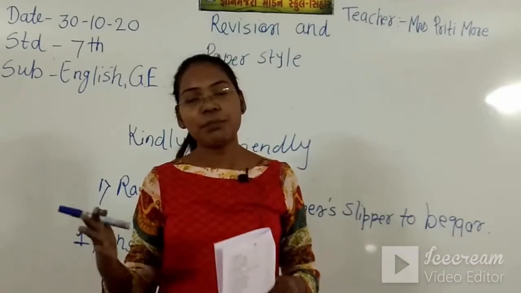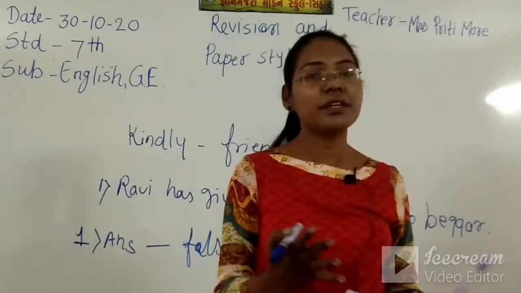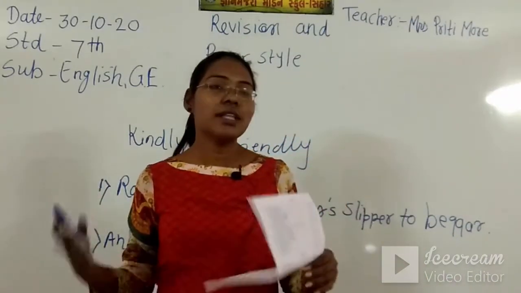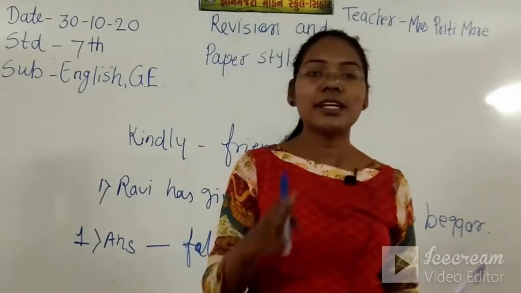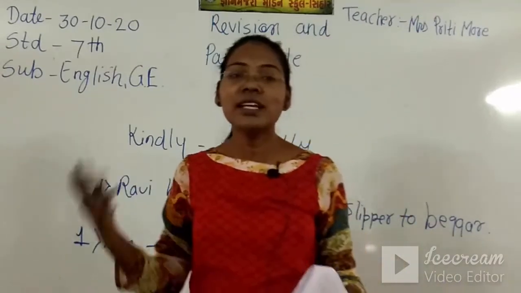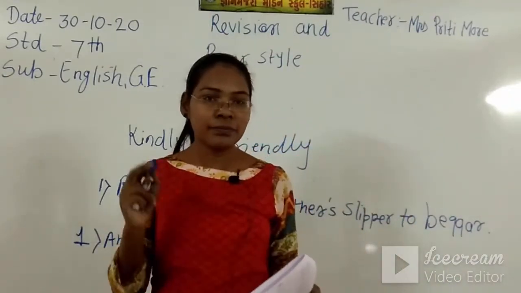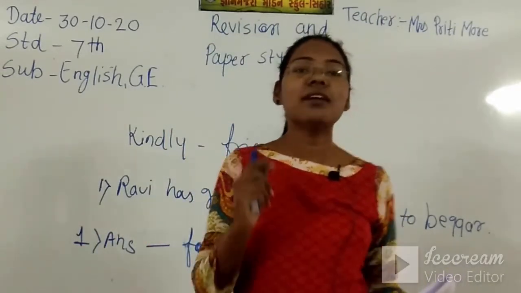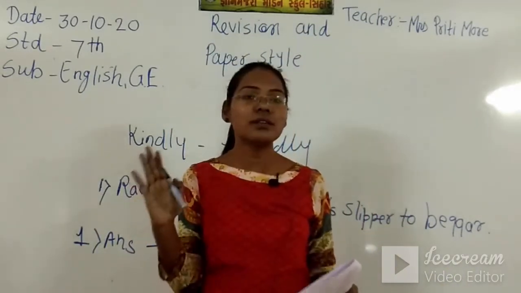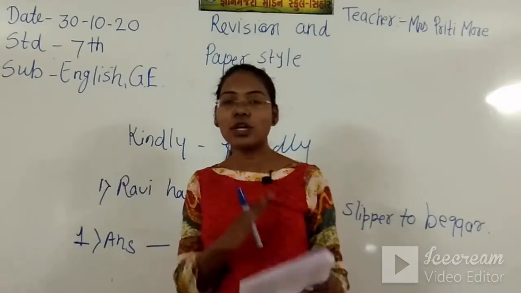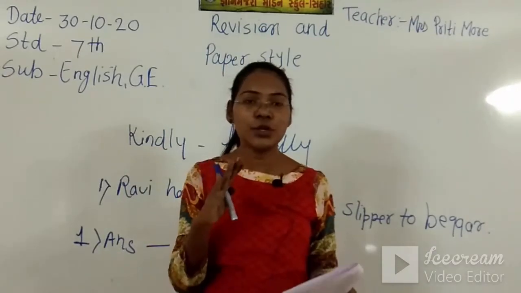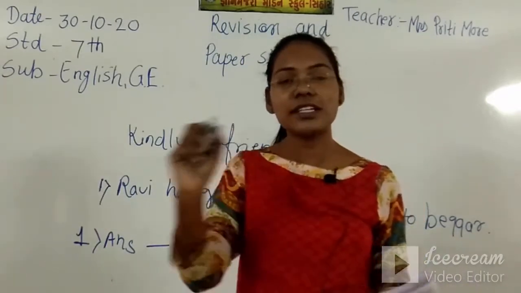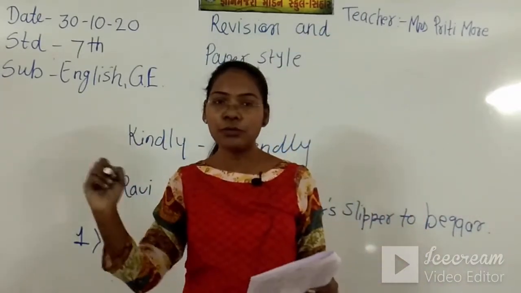In The Gift of Chappal there is also a conversation between the beggar, Ravi and Mridu. For these types of conversation, who said the particular dialogue to whom, you should know, and for knowing this you have to read the lessons. You have to read all the lessons of units 1 to 3, and once you read the lesson you will get who said this particular dialogue to whom.